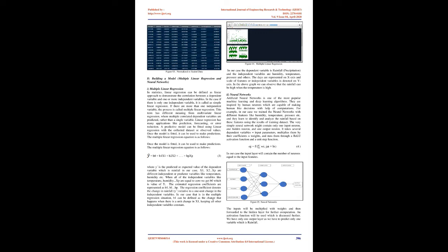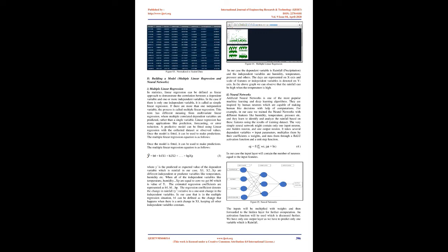y equals B0 plus B1 x1 plus B2 x2 plus ... plus BP xp, 3. Where y is the predicted or expected value of the dependent variable, which is rainfall in our case, x1, x2, xp are different independent or predictor variables like temperature, humidity, etc. When all of the independent variables like temperature, humidity, xp are equal to 0, we get b0, which is value of y. The estimated regression coefficients are represented as b1, b2, bp.